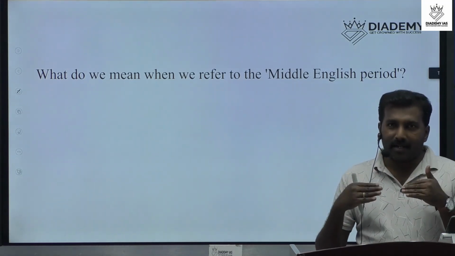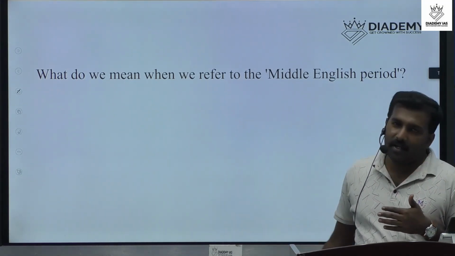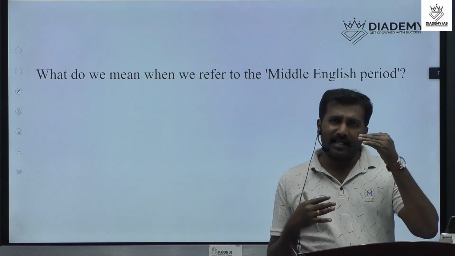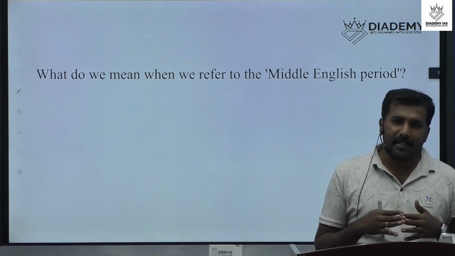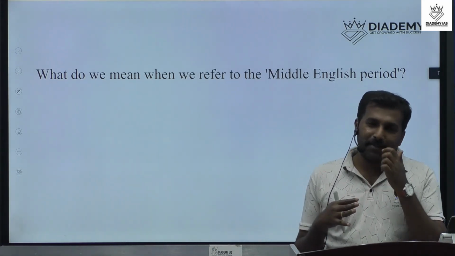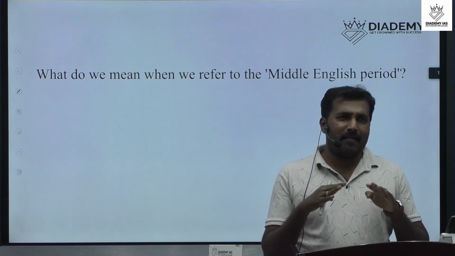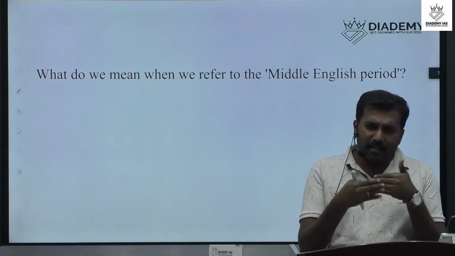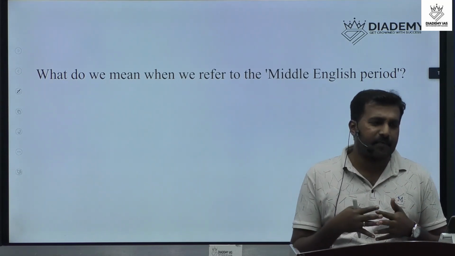So our class focuses on the basic level only, and after the basics we will move into the UPSC syllabus. It means that we have only a limited syllabus, but now we are discussing the basics of English literature.